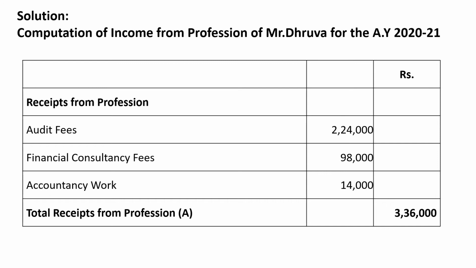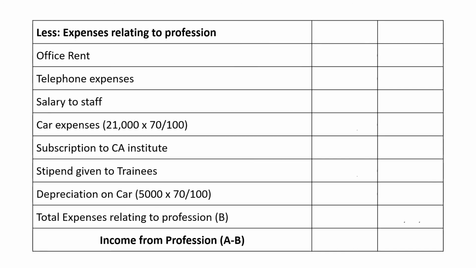Now we need to calculate the total expenditures or total payments. So we need to list down all the expenses which have been identified relating to the profession. The first one is office rent, 42,000. Then telephone expenses, 15,000. Then salary to staff, 70,200.